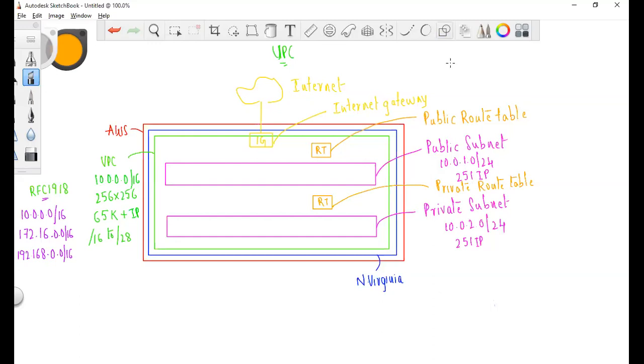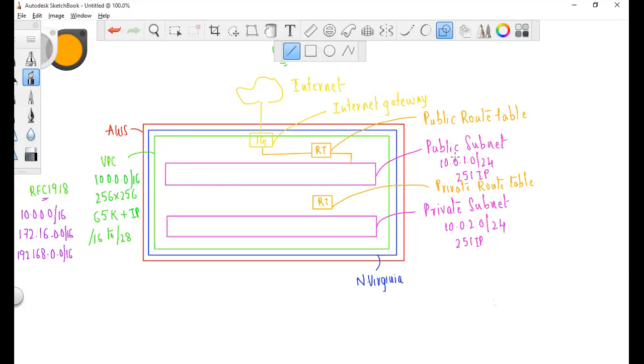So now if this subnet is associated with a route table which has the internet gateway as a route, this makes this subnet a public subnet. That means the instances in this subnet will be able to access the internet.